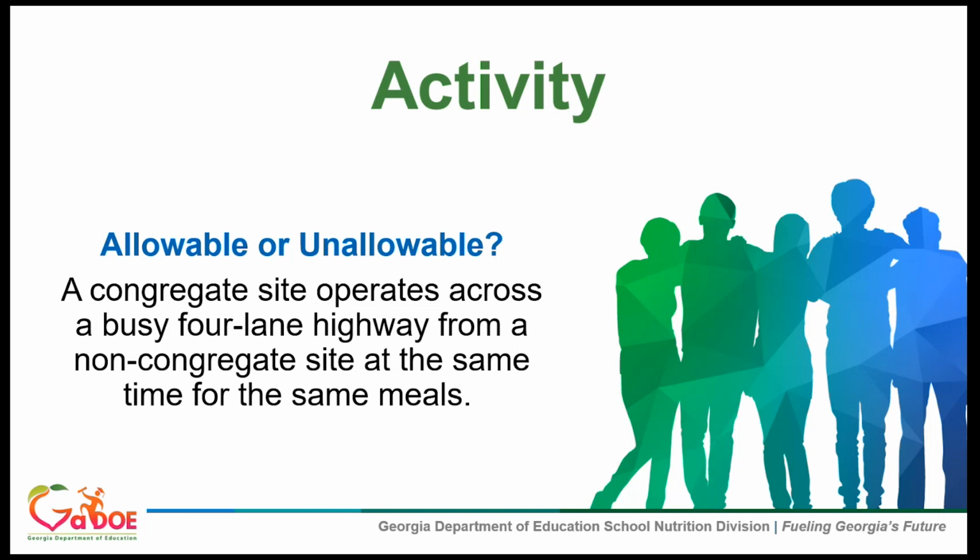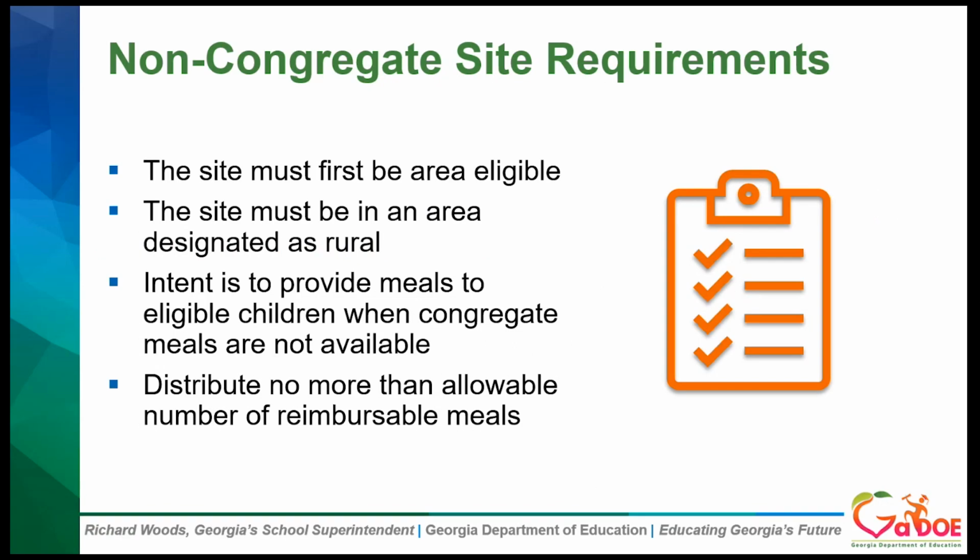So what are the requirements for a non-congregate site? First and foremost, you have to make sure the site is area eligible. It's very easy to confuse area eligibility with rural designation because if you're using the USDA census map, you could be looking at 2 maps for both of these. But remember, the area eligibility map and the rural map are not correlated in any way.